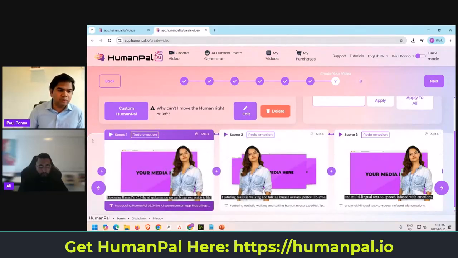Let's say, for example, I don't like the fact that this became scene 1. I want to add something else here. I can click that little circle button. You see the circle button that I have here? I can click on it, and then I can add a scene.